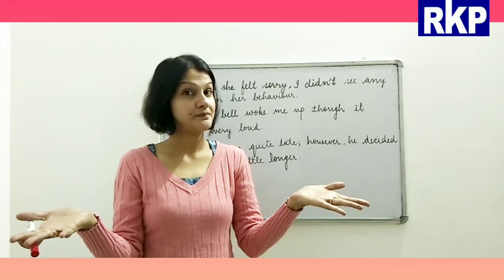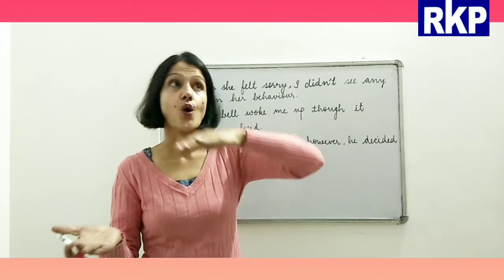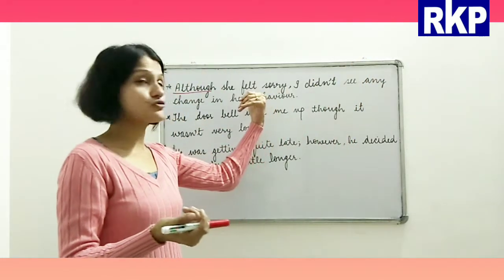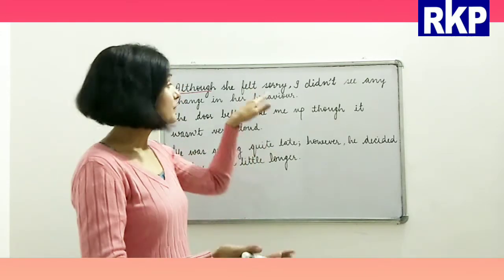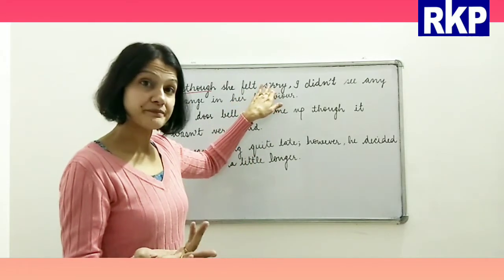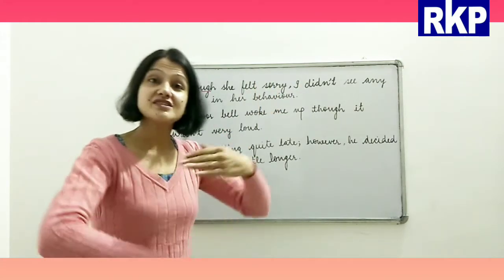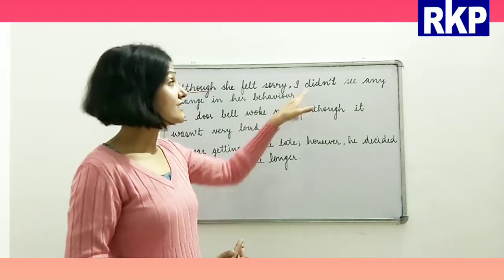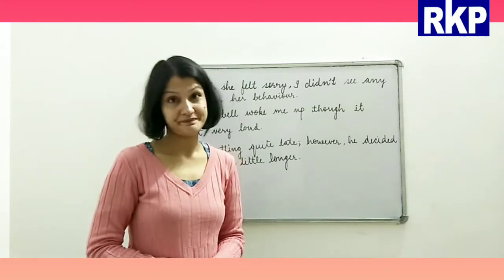So, in such cases, for such people, we use although, where there is contrast in the situation. Now, what is the meaning of contrast? Something opposite, right? So, in this case also, something opposite happened. Because she felt sorry, but the surprising thing is that there was no change in her behavior.